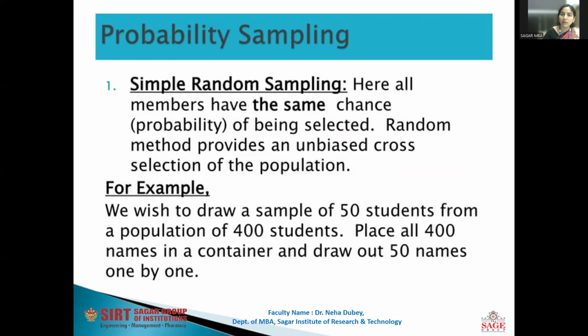In simple random sampling, all the members have the same chance, as we said in probability sampling. The selection method provides an unbiased cross-section of the population. For example, we wish to draw a sample of 50 students from a population of 400 students. Place all 400 names in a container and draw out the 50 names one by one. Is it clear to you? Each of the 400 members gets an equal chance of their name being selected among the 50.